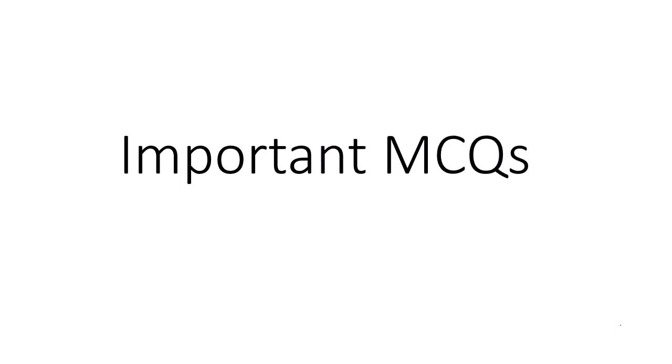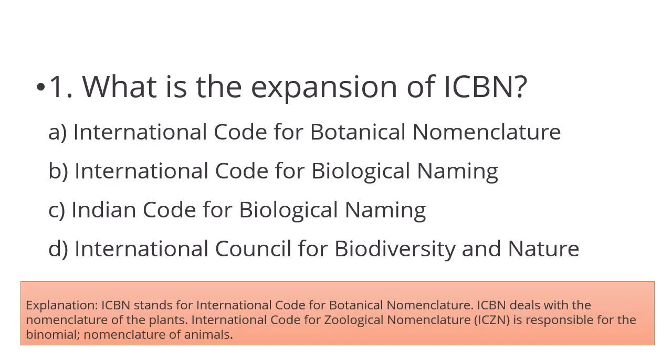Now let us discuss some important MCQs. At first, what is the expansion of ICBN? We have discussed nomenclature, and nomenclature follows some rules, which were proposed by the International Code for Botanical Nomenclature.